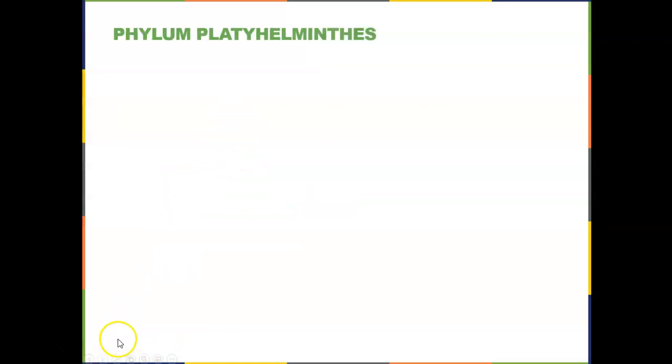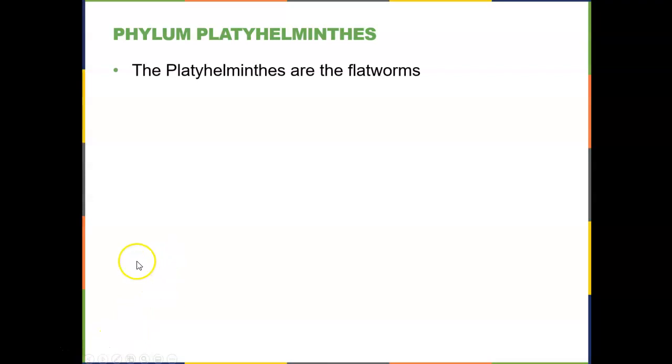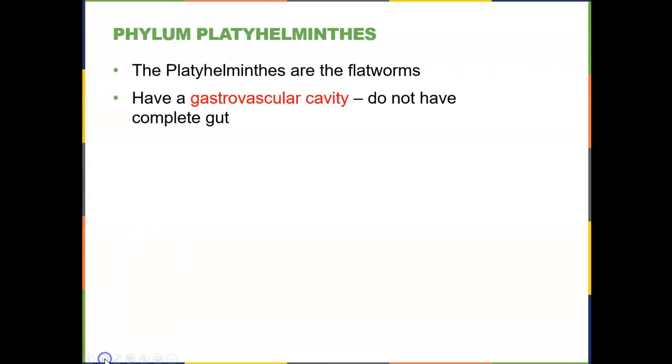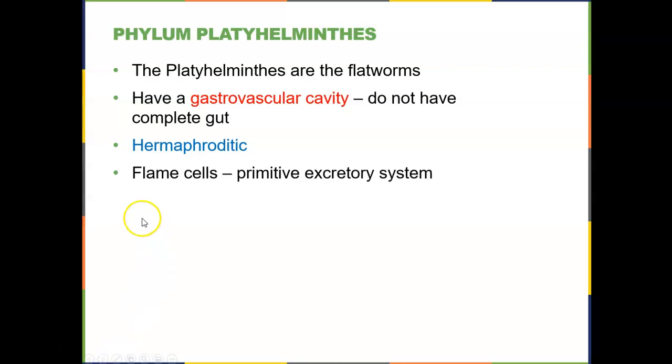So let's look at the phylum Platyhelminthes. Platyhelminthes are the flatworms. They have a gastrovascular cavity. They do not have a complete gut. They have a single opening, which serves as both the mouth and the anus, so they don't fall into either protostomes or deuterostomes. These organisms are hermaphroditic, meaning they carry both eggs and sperm. They have a very primitive excretory system, so that's how they get rid of their waste products.